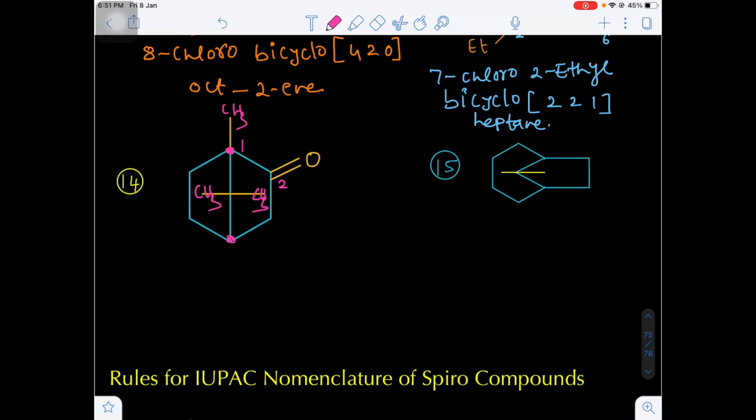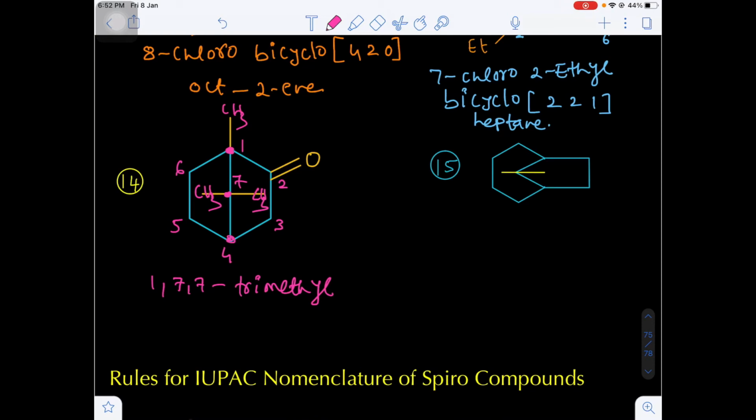Second carbon, number 2, is the keto carbon, that is the C double bond O functional group. This will be the 3rd carbon, 4th carbon, 5th, sixth, and this will be the seventh carbon. Yes or no? So here on the first position 1 methyl is there, on the seventh position 2 methyls are there, that's why the numbering will be repeated twice. Total 3 methyl groups are there, that's why I am writing 1, 7, 7 trimethyl.